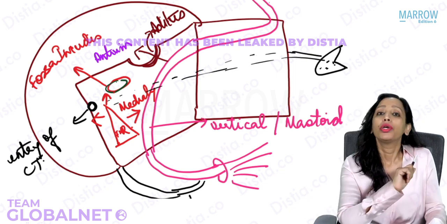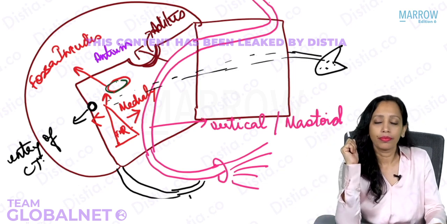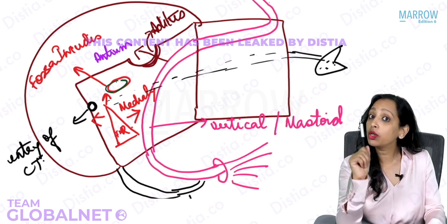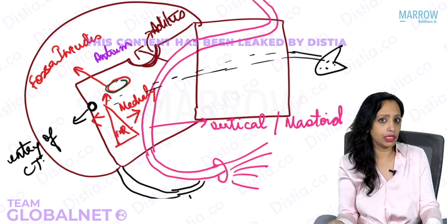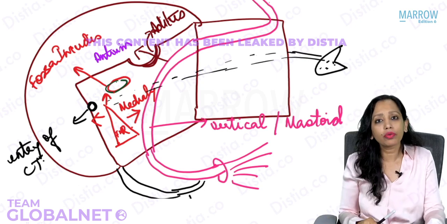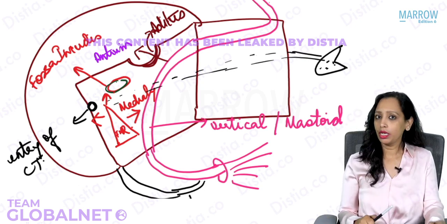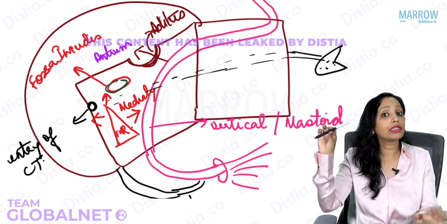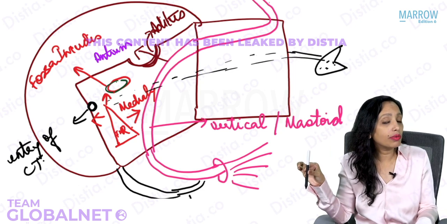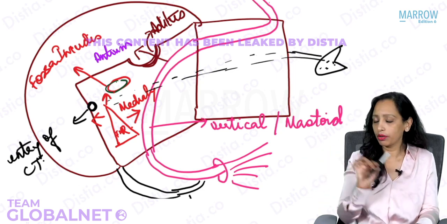Now tell me, you have raised the tympanic membrane. Yes. So will you see the facial nerve in the middle ear? Of course, we will see. What are the segments of the facial nerve that you will see? Yes, we will see the horizontal segment of the facial nerve on the medial wall, and we will see the vertical segment of the facial nerve on which wall? On the posterior wall. Very good.